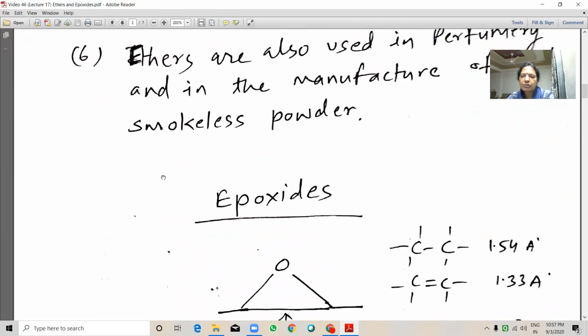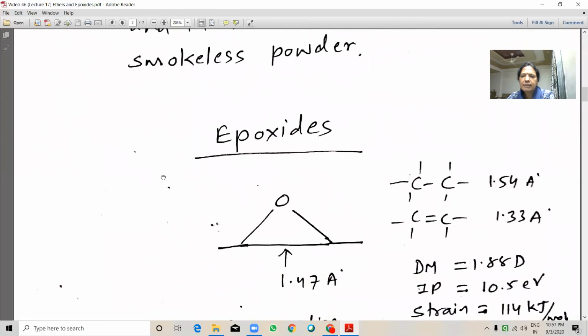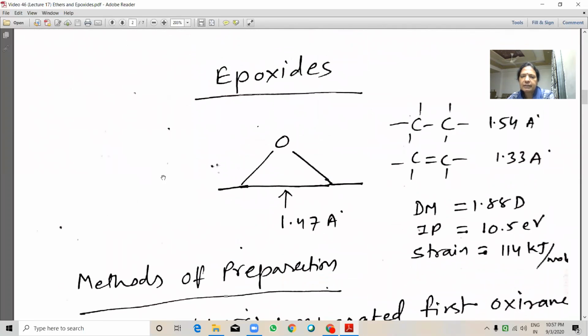Next is epoxides. Epoxides are cyclic compounds. Here, in the three-membered cyclic ring, we can see the strain in the ring, and due to this strain, the carbon-carbon bond length is neither a single bond length nor a double bond length. It is somewhere in between,